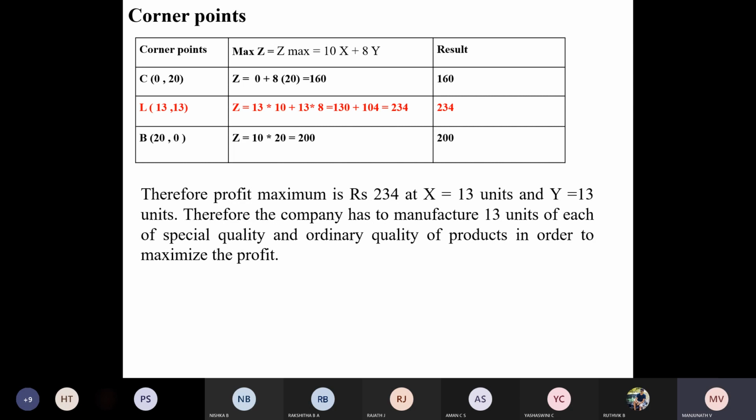What is your L? Can you read and tell me, Yashaswini? The intersecting point L, CLB. What is your value of L? Is it 13 or something else? Sir, I got 12 and 17. 12 and 17, okay, good. Then you take that 12 and 17. Aman is also getting the same answer. First, X is 12 and Y is 17. Then you can consider this. Don't take this 13 and 13.